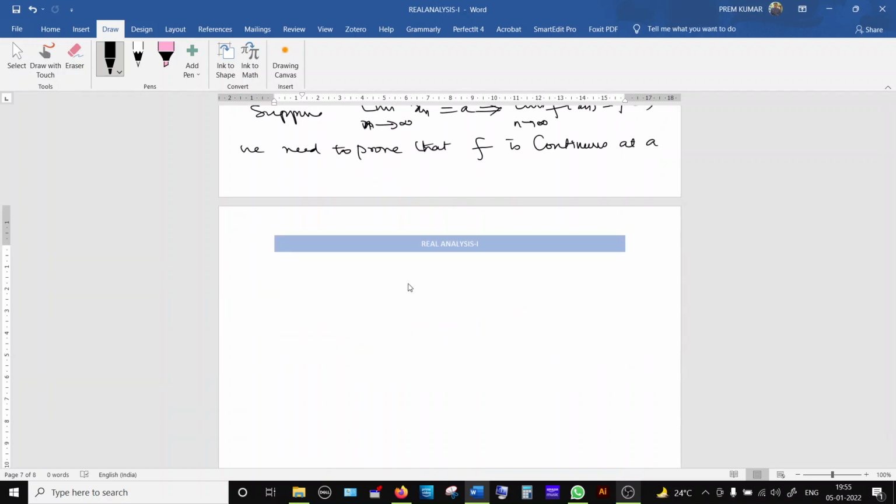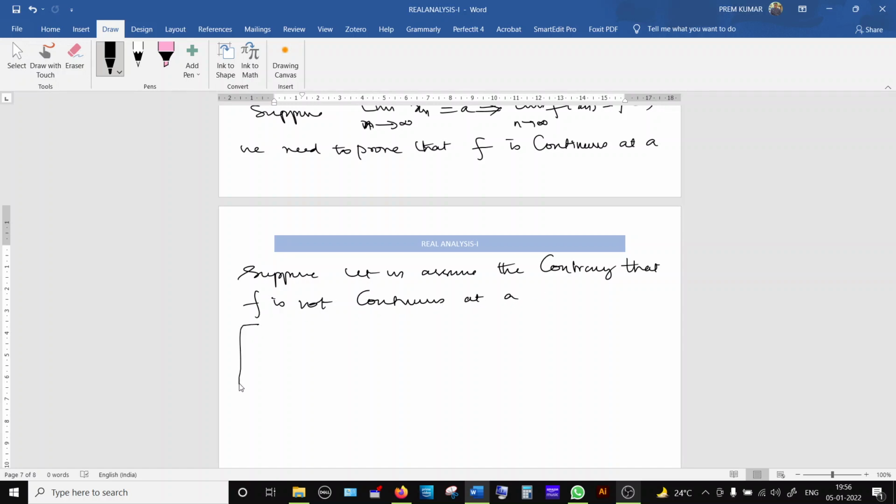Now, if f is not continuous, we are going to assume the contrary. Let us assume the contrary, that f is not continuous at a. Now you see, I am going to use the definition of a continuous function in terms of inverse images.